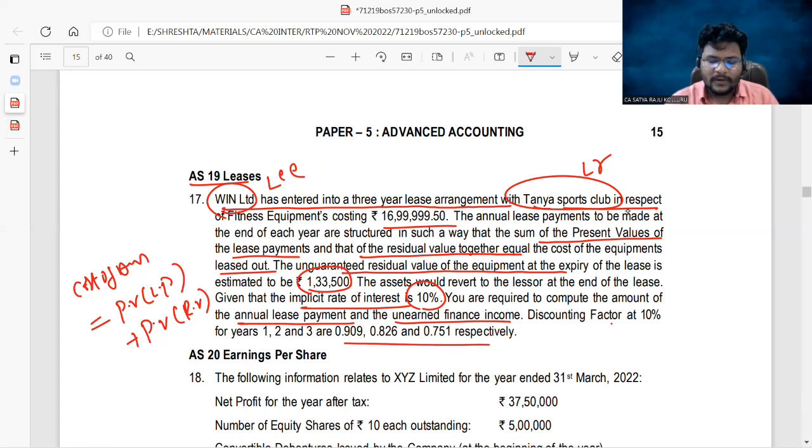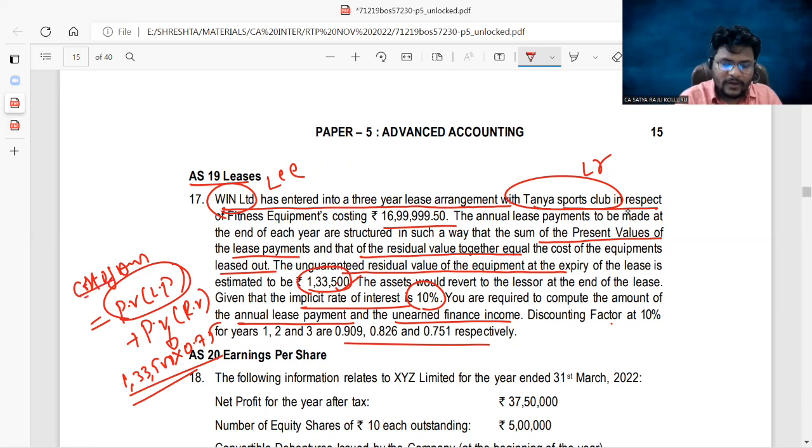Sir, here I am asking you one thing, guys. You know the residual value 1,33,500. So this is at the end of the third year. Now to know the present value of the residual value, you can multiply 1,33,500 into 0.75, which is the present value of residual value. But you don't know the present value of the lease payments.